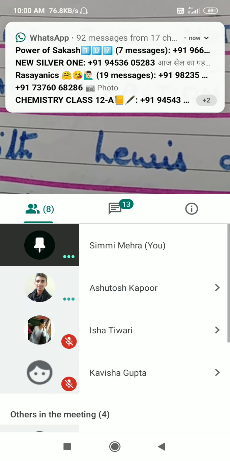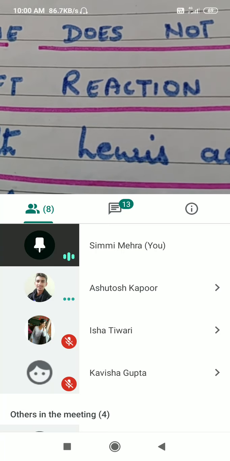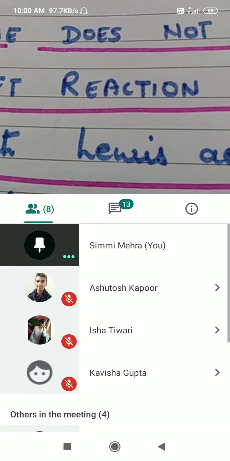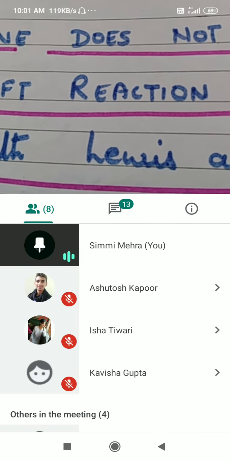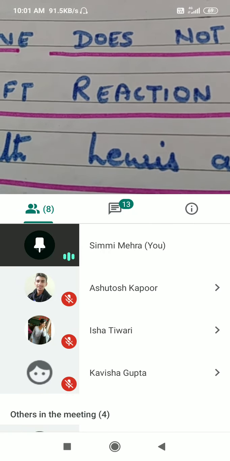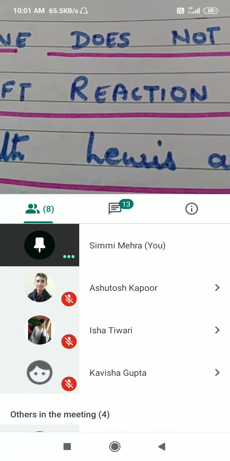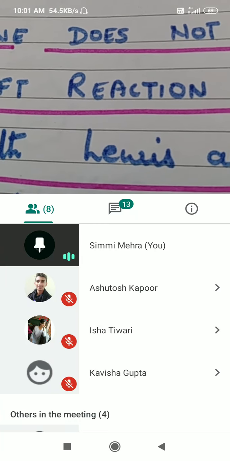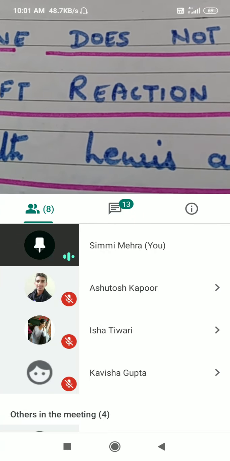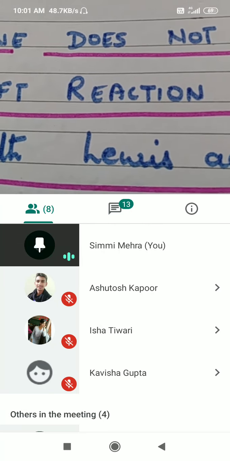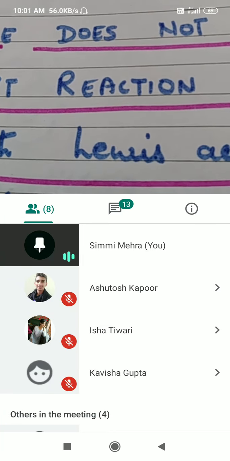We had done halogenation, nitration, sulfonation, Friedel-Crafts alkylation, and Friedel-Crafts acylation. These were the 5 electrophilic substitution reactions which we had done. Correct? Out of which 3 we have already done in case of aniline. The fourth and fifth, Friedel-Crafts alkylation and acylation, do not take place in case of aniline. Why does it not take place?